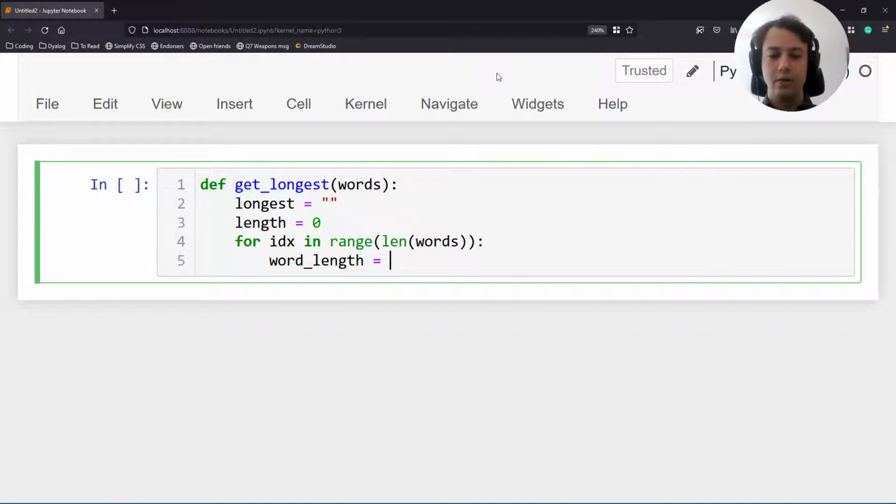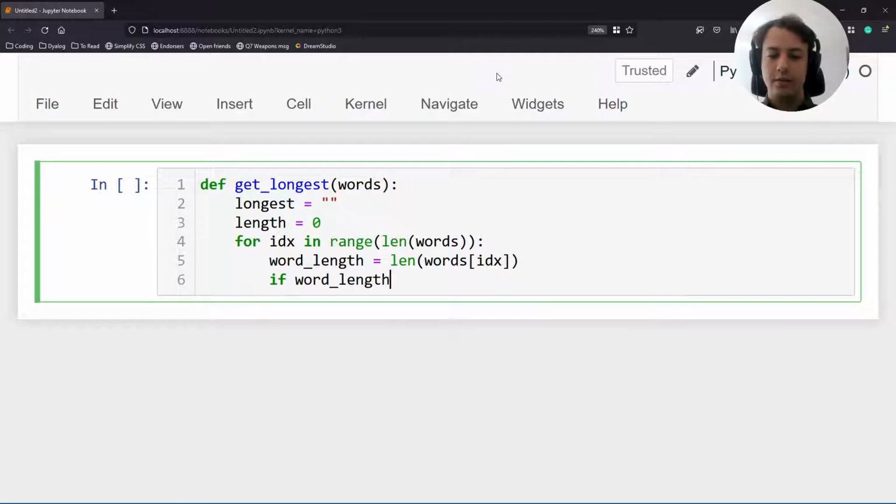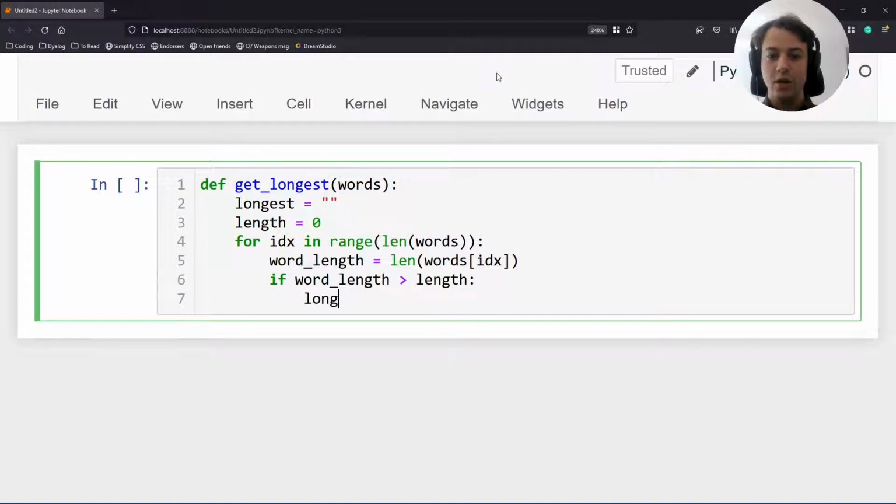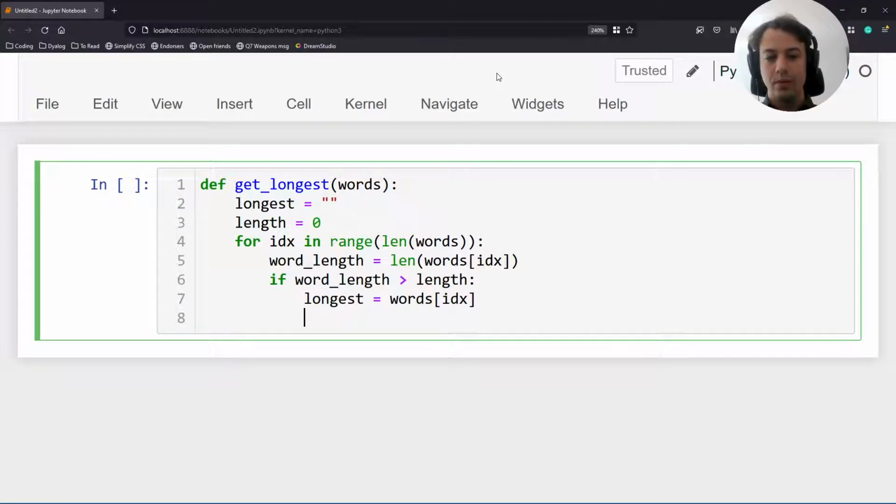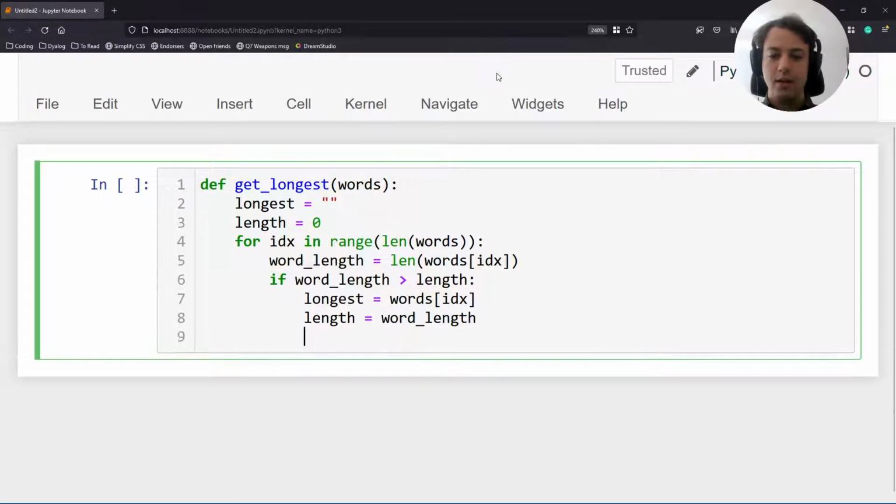and then they would check the length of the current word, right? And then they would see if the length of this word is greater than the length of the longest word so far, we need to update the longest word, and we need to update, obviously, the length of the longest word. So that's going to be word length, and then we return the longest word at the end.